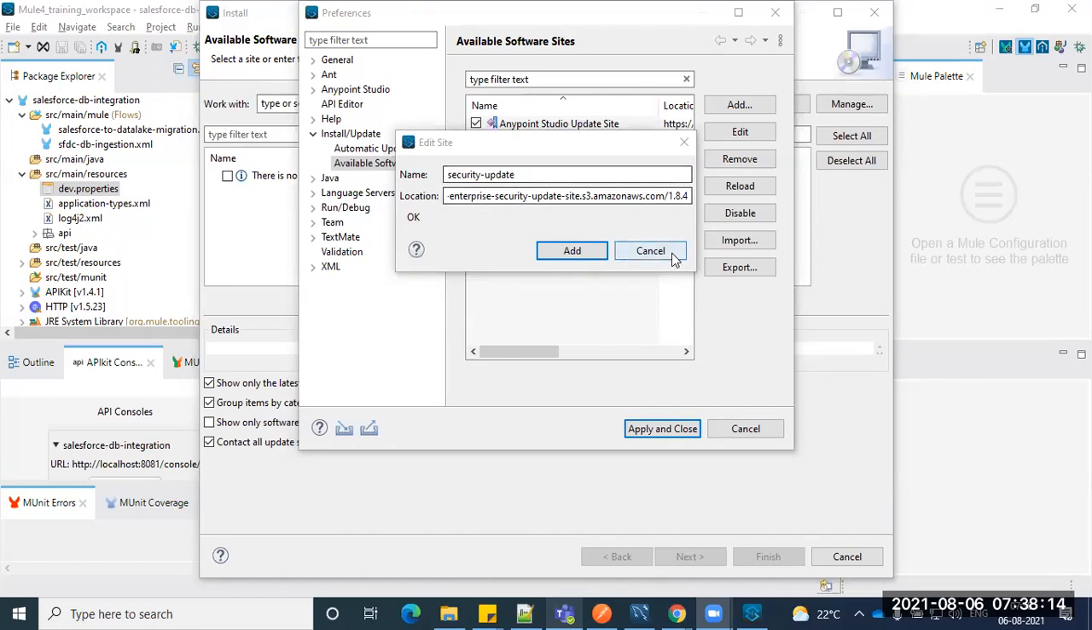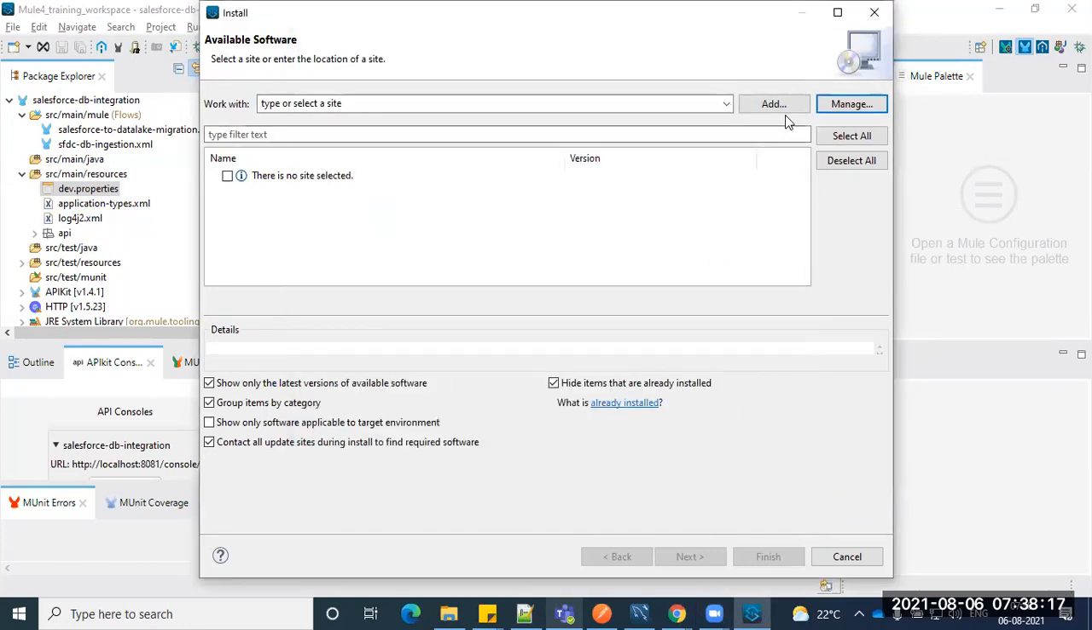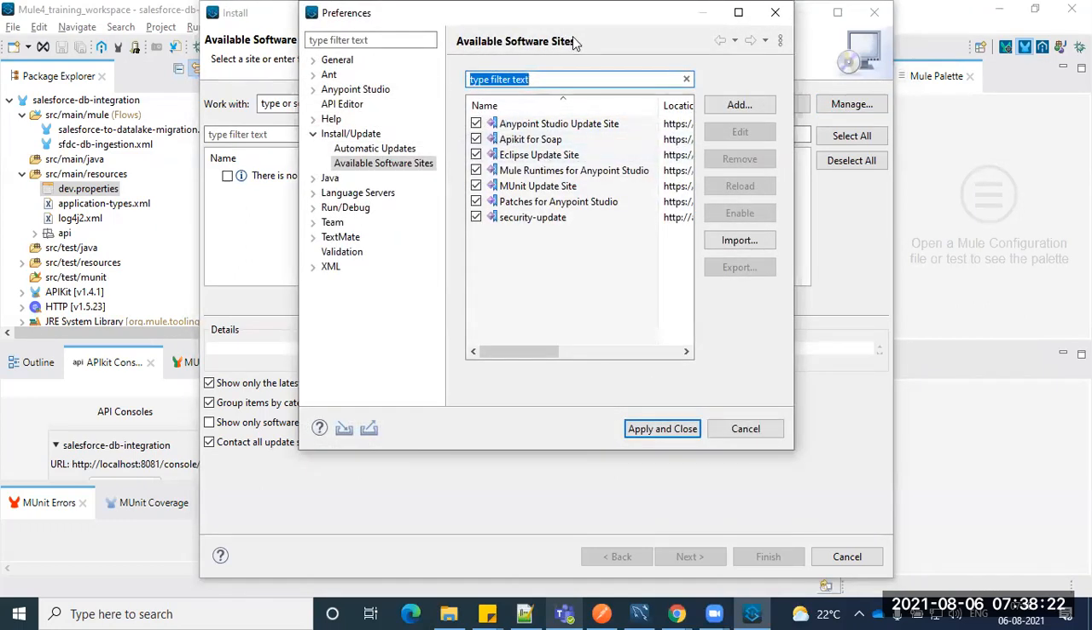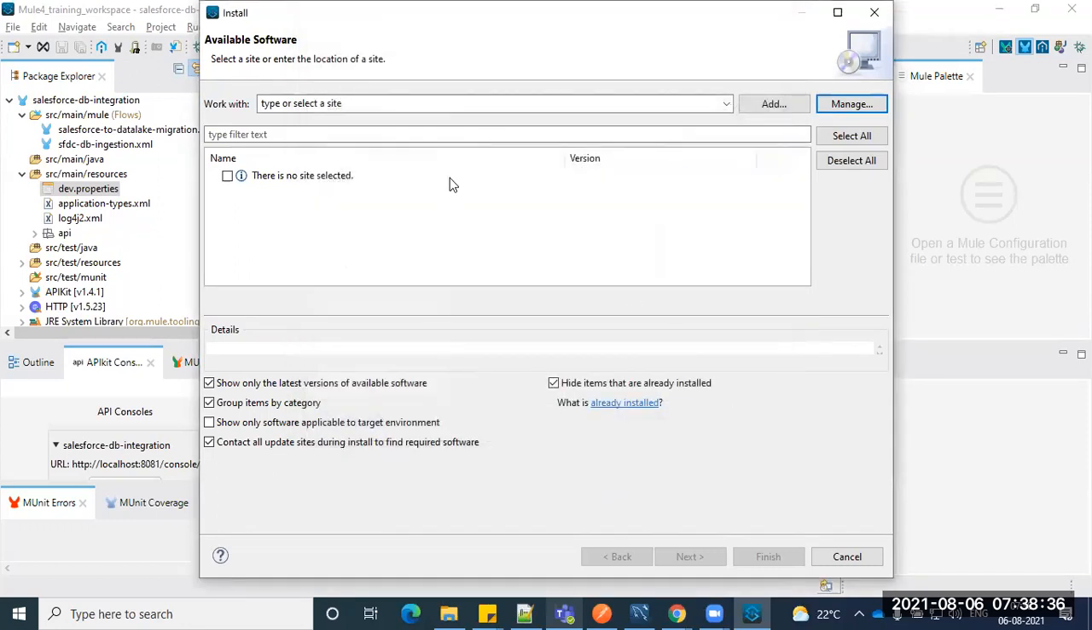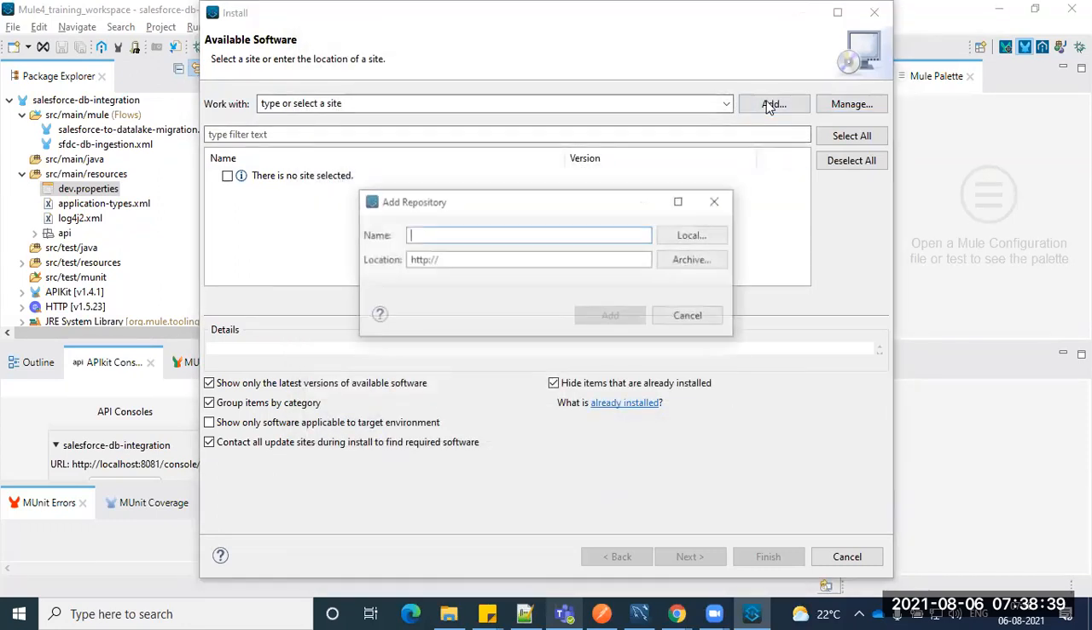How to add that one? Let me show that one. Here I already installed a list of plugins. I can see the available software here actually. You can see that API Kit I added, Eclipse update site I added, Mule runtimes I added, MUnit update site added, along with the security update also I added. But in your case, it might not be available. So click the add button here. Put the name, whatever, security update, and then add the location here, whatever URL I shared, right? The Amazon URL, you can just put it here.